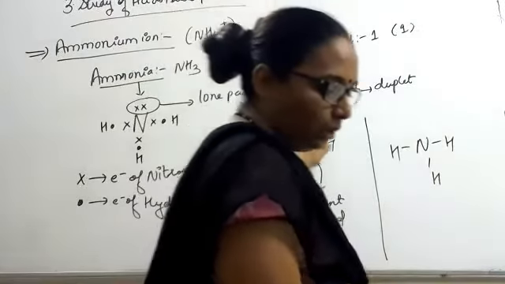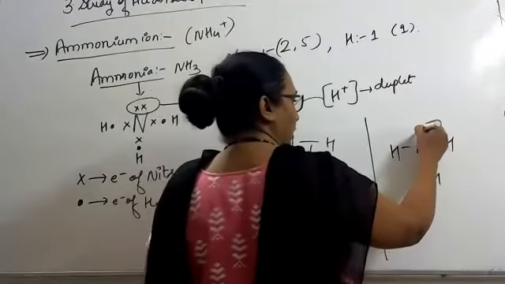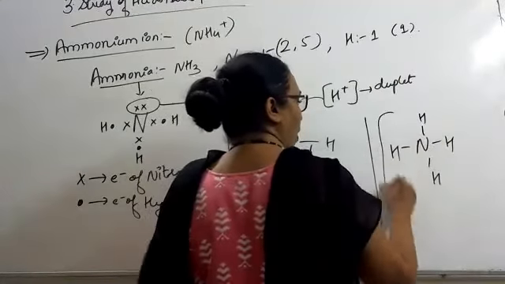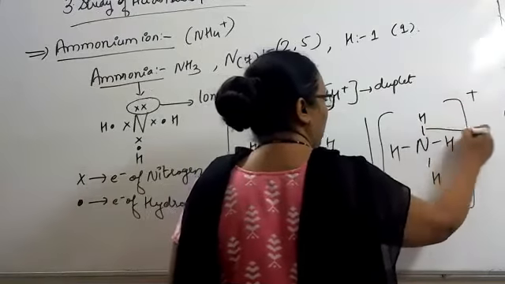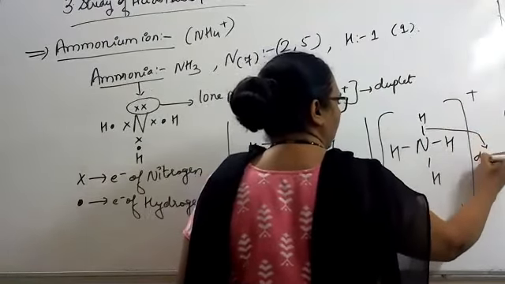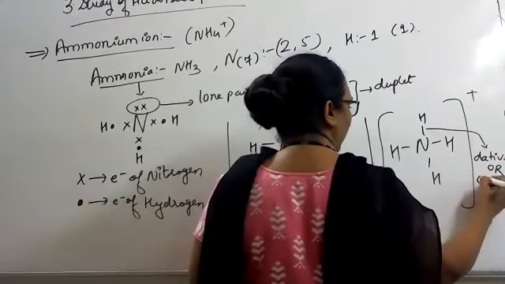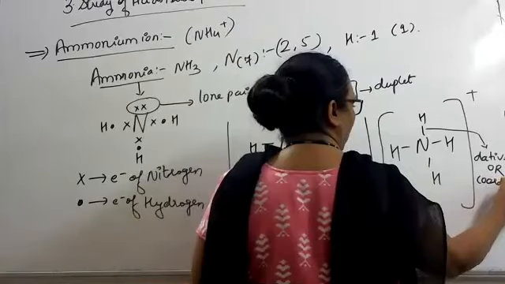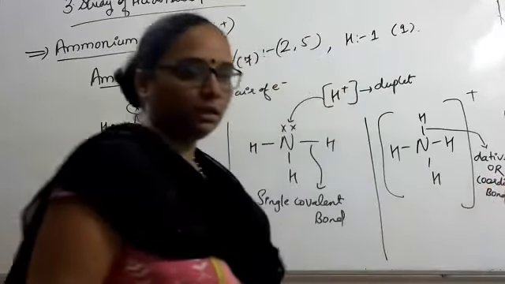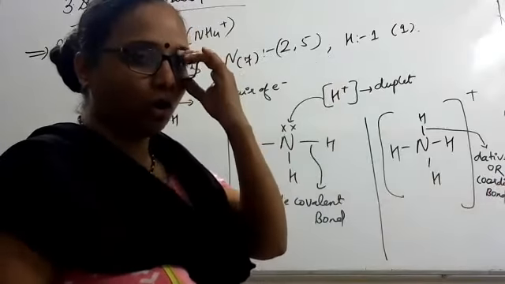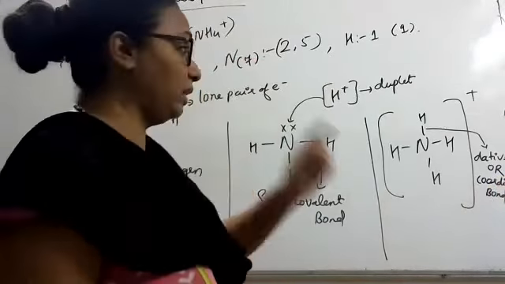As it is sharing the lone pair of electrons, the type of bond formed over here, where the proton is accepted, is called a dative bond, or a coordinate bond. It forms a dative bond or a coordinate bond. We have studied this already. What is a dative bond or a coordinate bond?